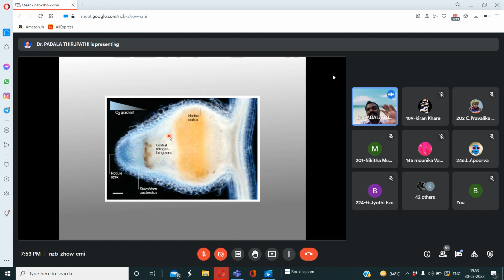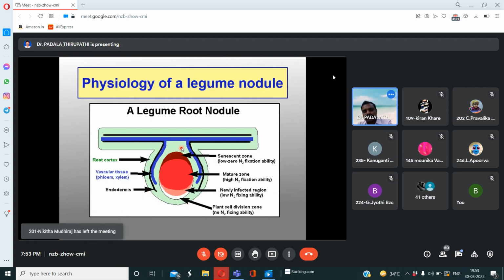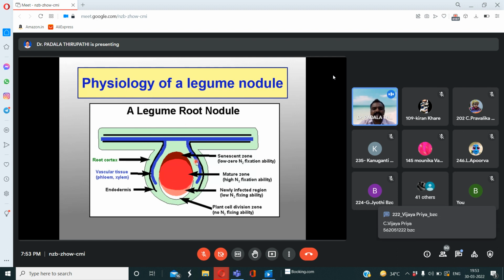Because of the leg hemoglobin, which absorbs the oxygen, even though it is present inside the nodule. Then see here, this is the leg hemoglobin. See here, the nodule. See here, this is the external aperture, or external part of the root nodule. So this is the cortex of the root.